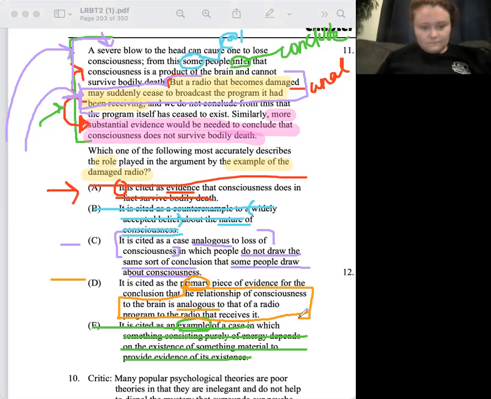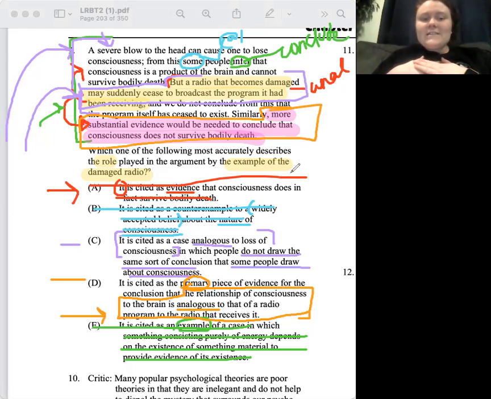The relationship of consciousness to the brain is analogous to that of a radio program to the radio that receives it. What is our conclusion? That more substantial evidence would be needed. So is this our conclusion? No. Our conclusion is that we need to have more evidence, right?